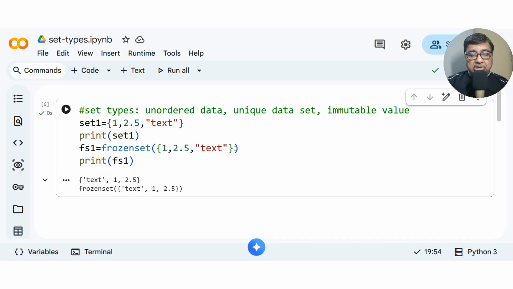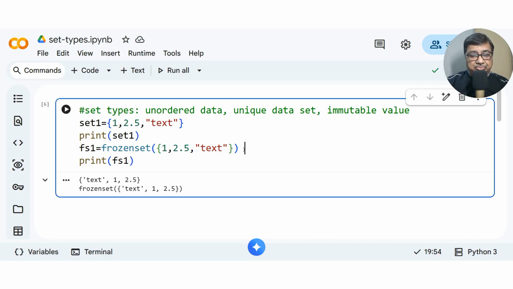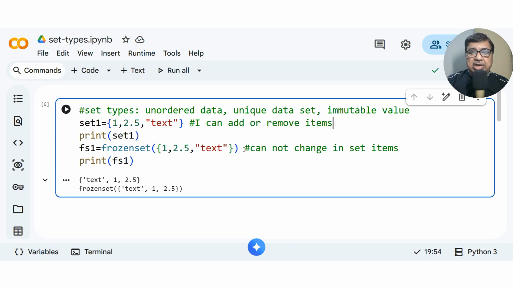The difference in frozen set is that I cannot change anything in set items. Cannot. Here in this type of set, I can add or remove items. Details of how this is done we'll study in a later session.